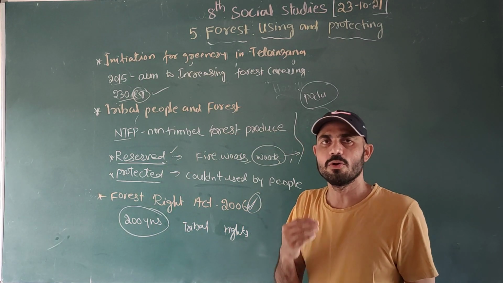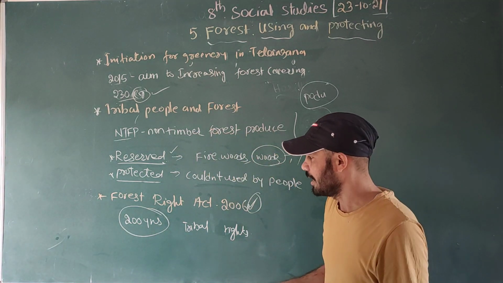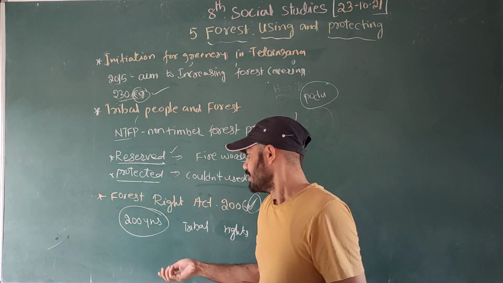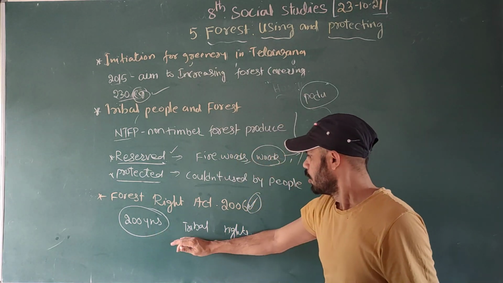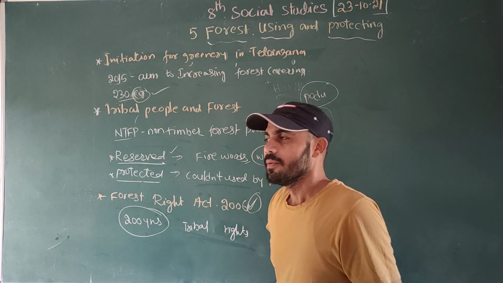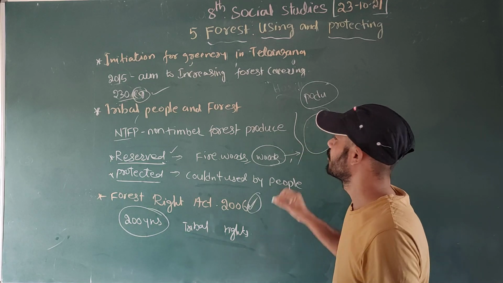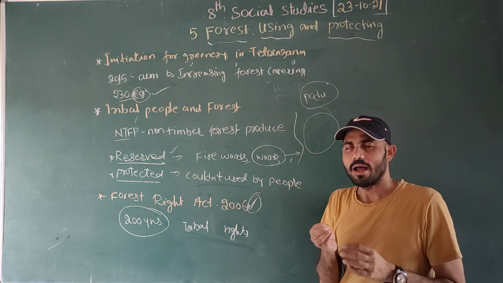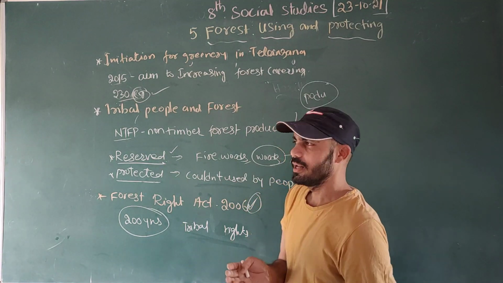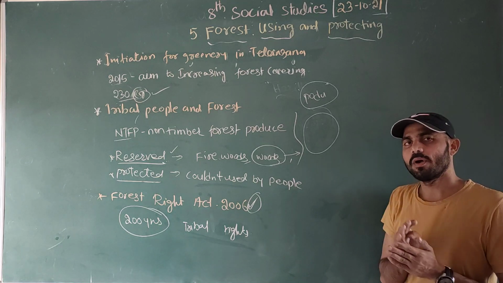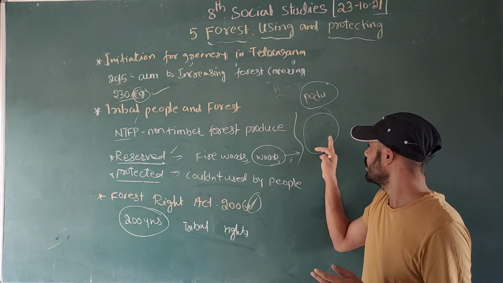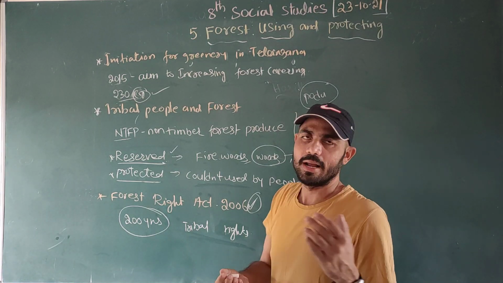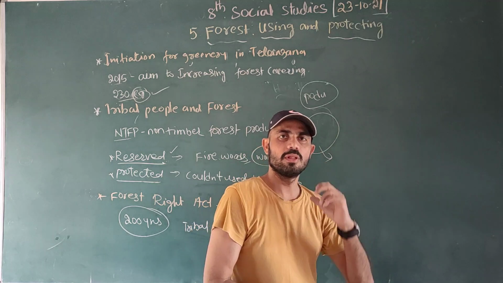Already I told you we were facing problems from the Britishers, right? In the time of the Britishers, there were conflicts between the tribals and the government officials. See, 200 years later they got a right. What are tribal rights? You can do the cultivation, but on the assigned land. They have to be given assigned land. You can do the cultivation on the assigned land, and no one is allowed to enter, and nobody has the right to buy this land, and the tribal people also don't have the right to sell this land.